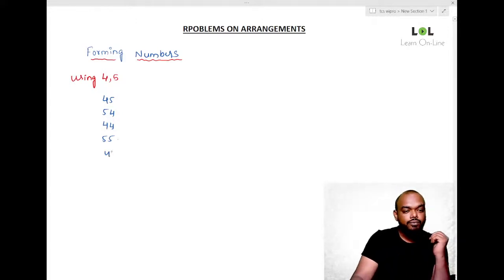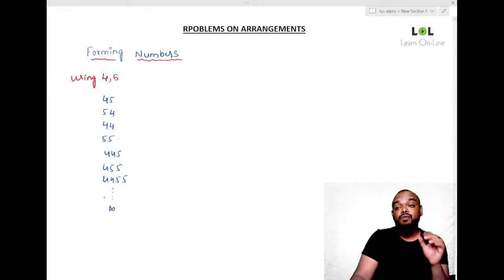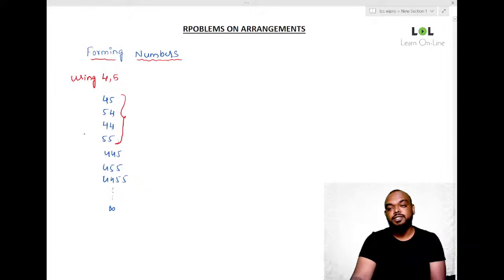I can do 445, 455, 4455. Many numbers I can form, infinite. We can form infinite numbers. No limit, right? Why? There is no condition. Now imagine if I ask you how many two-digit numbers can be formed. Then exactly four numbers of two digits.